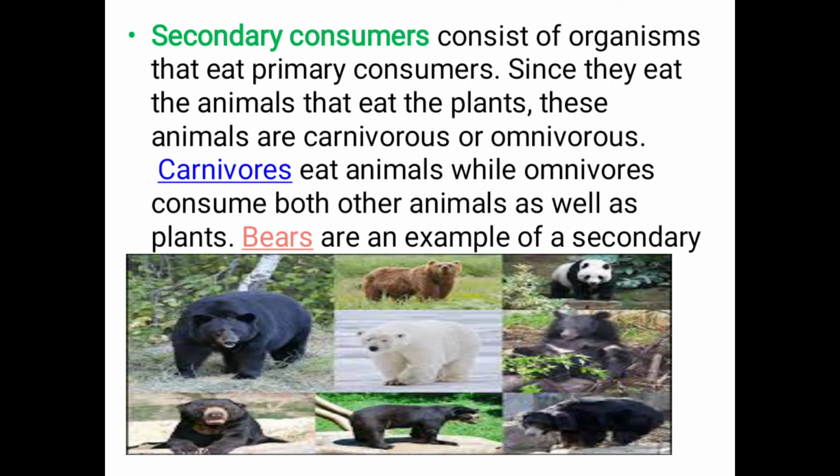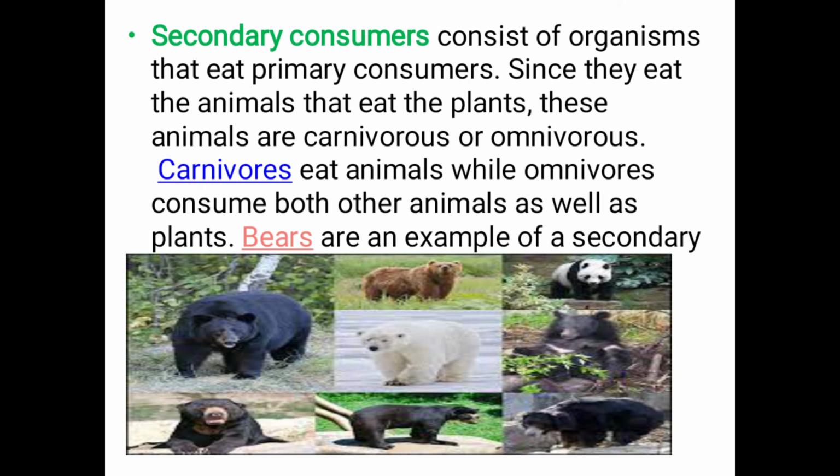Secondary consumers consist of organisms that eat primary consumers, since they eat the animals that eat plants. These animals are carnivorous or omnivorous. Carnivorous animals eat animals, while omnivorous animals consume both other animals as well as plants. Bears are an example of a secondary consumer. So a secondary consumer eats the primary consumer and also eats plants.